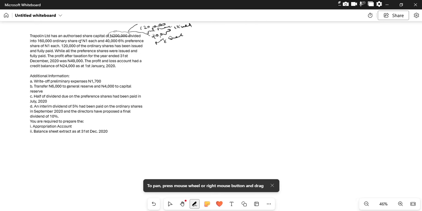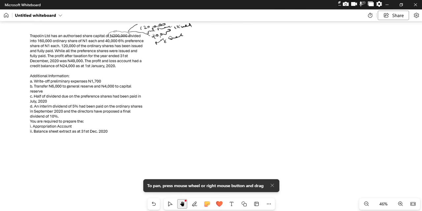So this means that out of the authorized share capital, the issued share capital is just 160,000, of which the remaining 40,000 naira worth of capital has not been issued. Okay, so we have the issued and the unissued, which is hereby settled.